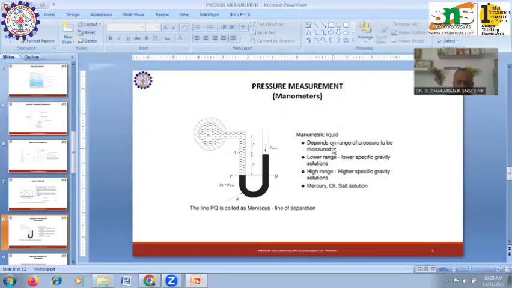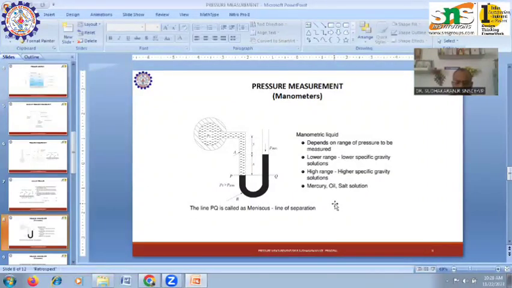Which fluid we use as manometric fluid depends upon the range of pressure we need to measure. The specific gravity of the manometric fluid plays a very vital role here. For lower range, we use lower specific gravity fluids. For higher range, we use higher specific gravity fluids. Mostly mercury, oil, and salt are used as manometric fluids.